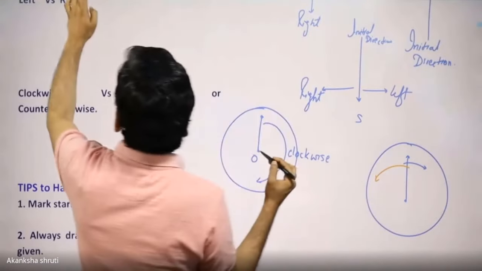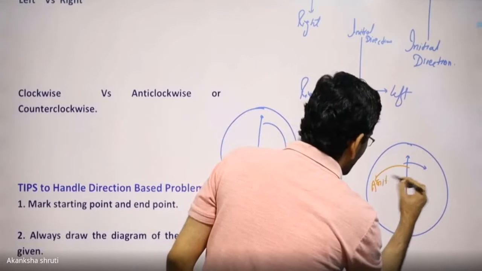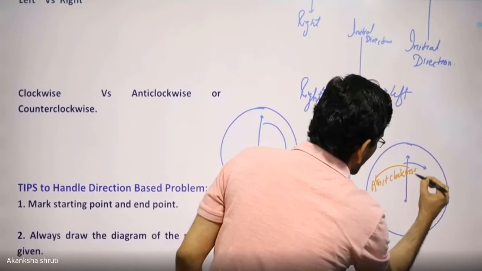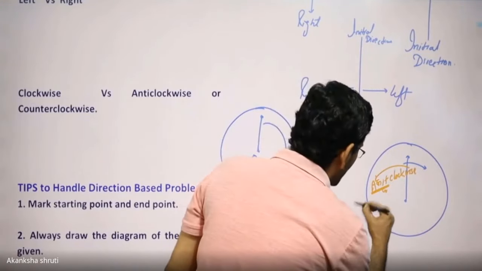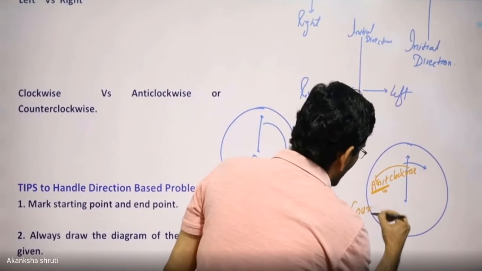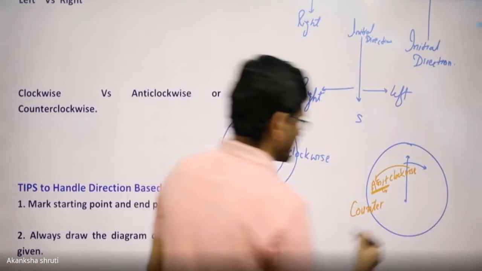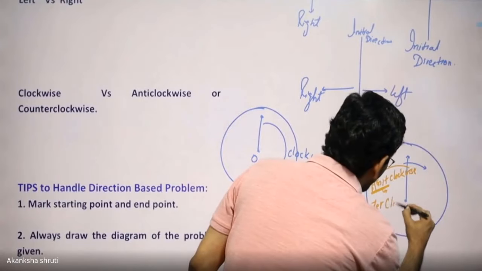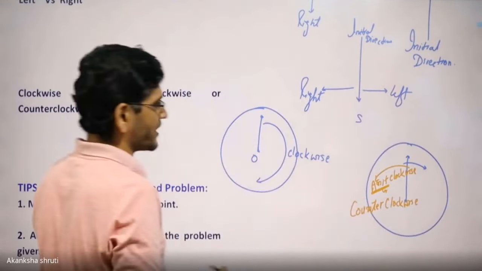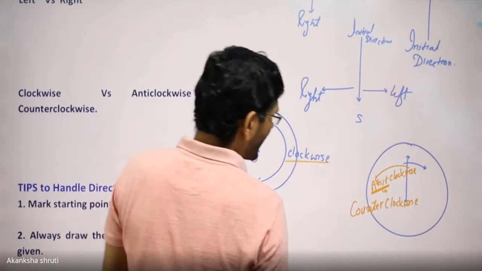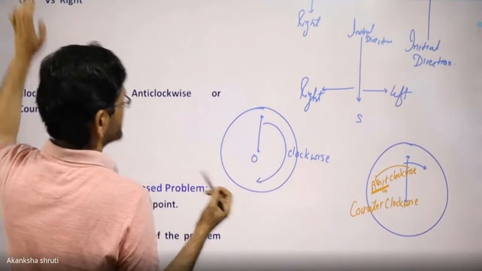So students, keep in mind, anti means opposite. This is also called counter. Counter means something is countering, means opposing. So it is counterclockwise. Students, these two terms are very important: clockwise and anti-clockwise or counterclockwise.